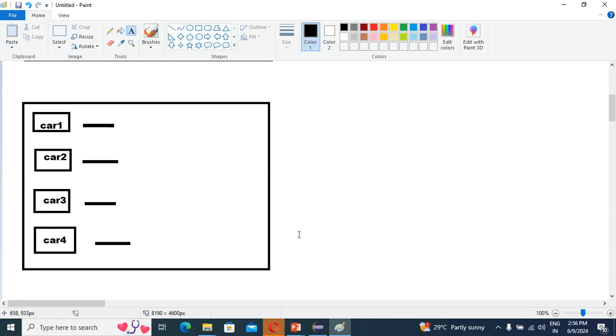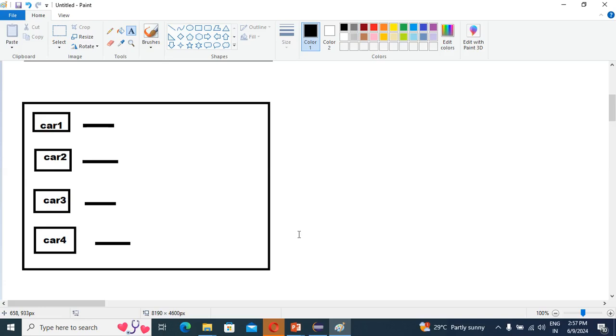If you have multiple objects, car 1, car 2, car 3, car 4, each and every car is a separate independent process, and the process belongs to a thread. So each and every car is just like a thread: T1, T2, T3, T4.